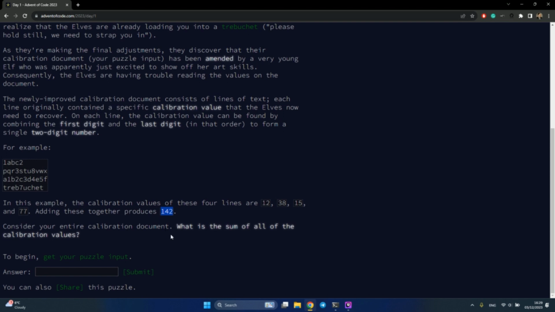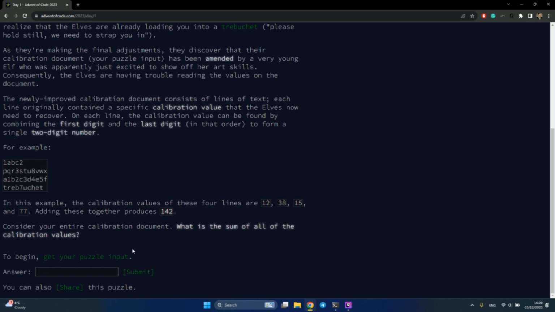Consider your entire calibration document. What is the sum of all of the calibration values? I see. So we need to write a program that basically does this. Read the text, multiple lines of strings, and get in every string the first digit and the last digit, combine them into a single two-digit number, convert to a number, and find the sum. Pretty easy.